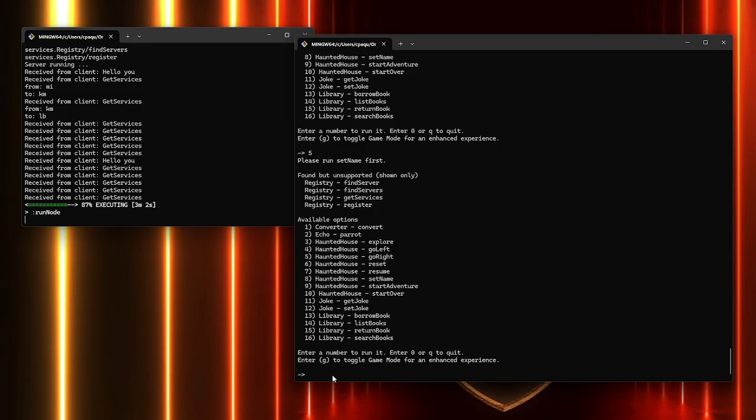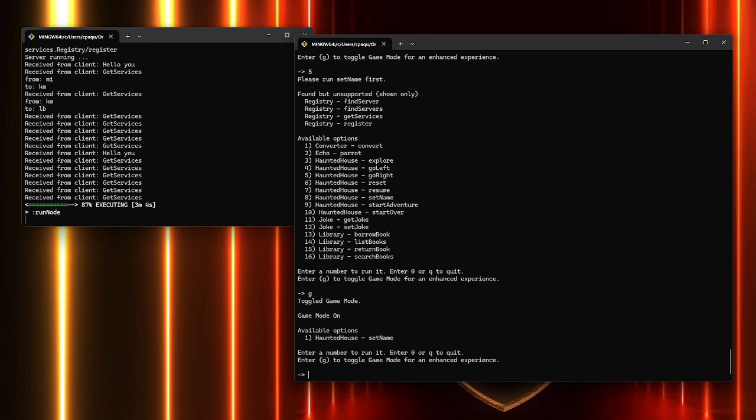To streamline that, if you put in game mode, basically every request that we get back from Haunted House will give a game state that will allow the client to identify what options the user should probably select from and present only those options. Obviously, there's a starting point. I should probably also mention set name is required first because the client needs a way of identifying to the server what user to actually get the game data for.